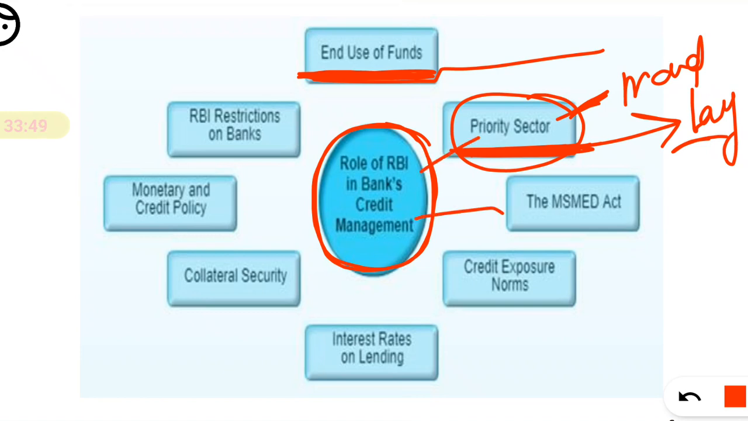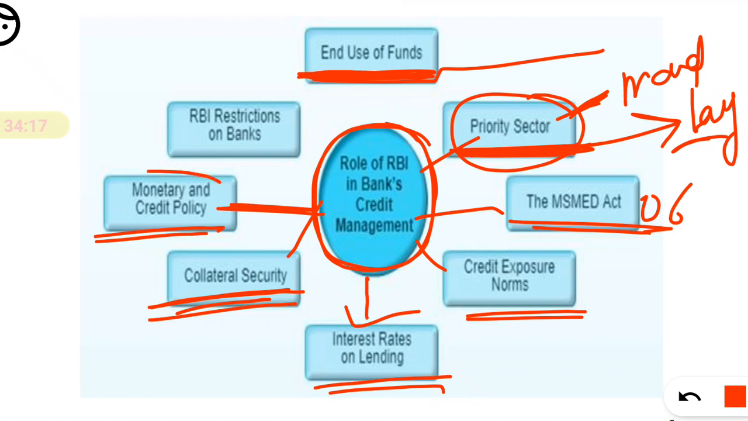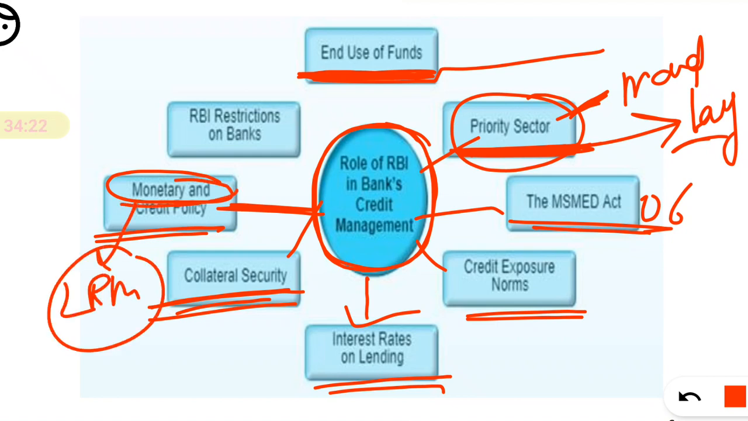Then there is the MSME Act 2006 that we are going to discuss. Next, credit exposure norms have been given by the RBI. Interest rate on lending also has some guidelines by RBI, like MCLR. Then what collateral security should be taken on a loan, and in which loan it is waived, that is a guideline given by the RBI. What should be the monetary and credit policy? Obviously it is decided by the RBI, and we know the monetary policy of RBI is generally published after every 2 months.